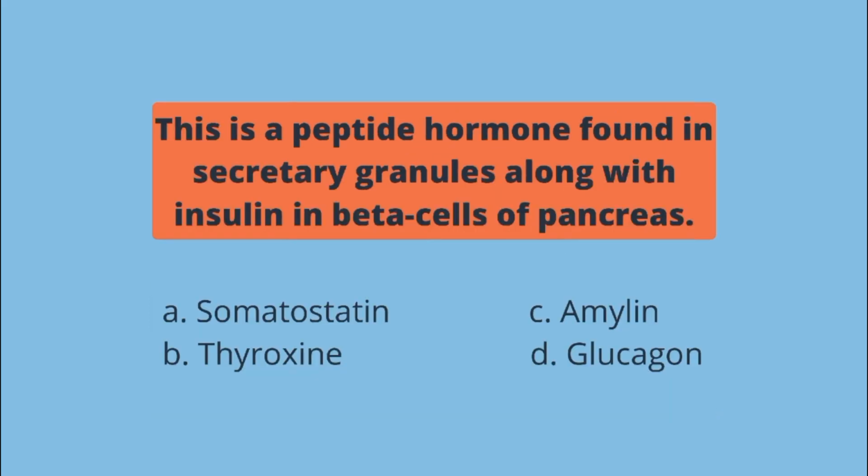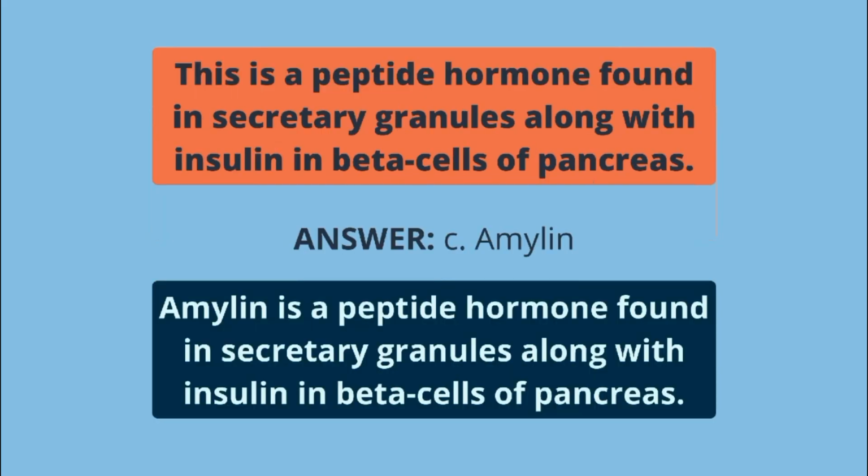This is a peptide hormone found in secretory granules along with insulin in beta cells of pancreas. A. Somatostatin, B. Thyroxine, C. Amylin, D. Glucagon. Answer is letter C. Amylin is a peptide hormone found in secretory granules along with insulin in beta cells of pancreas.